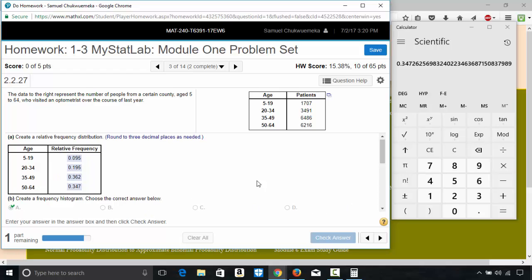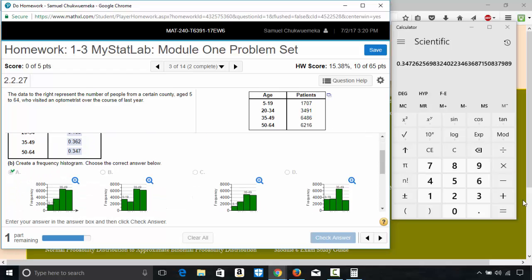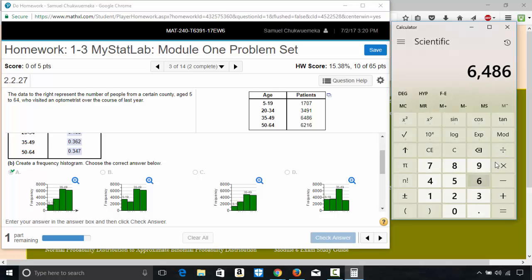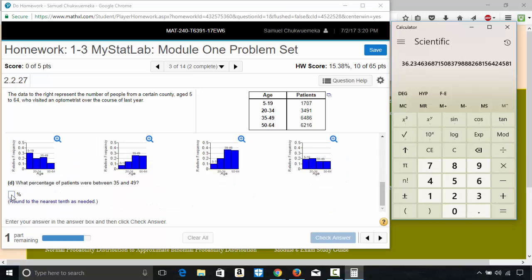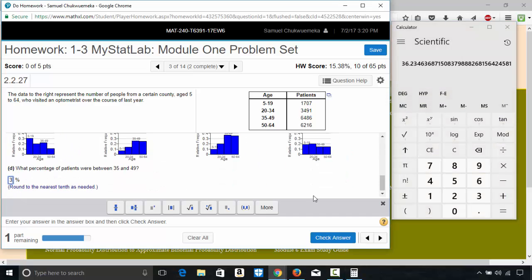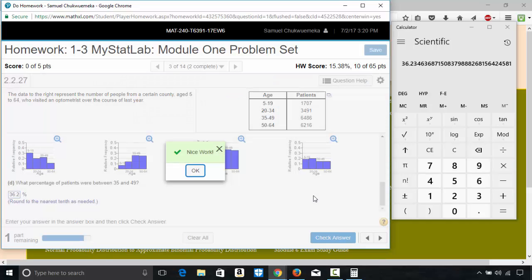I would advise you, if you want, you can just do this again: 6486 divided by, recall memory, times 100, and then round to the nearest tenth, so 36.2. You put 36.2, the same thing.